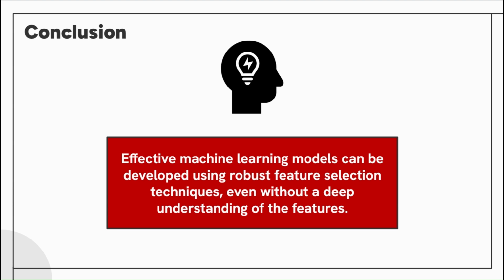Reflecting on our processes and results, one of the key takeaways is summarized in this conclusion. Effective machine learning models can be developed using robust feature selection techniques, even when there is no deep understanding of the underlying features. Our performance in this competition validates this principle, as much of our success relied on precise feature engineering and selection, rather than domain-specific insights. This approach not only makes modeling more accessible, but also highlights the importance of methodical experimentation in machine learning. Thank you for your attention.